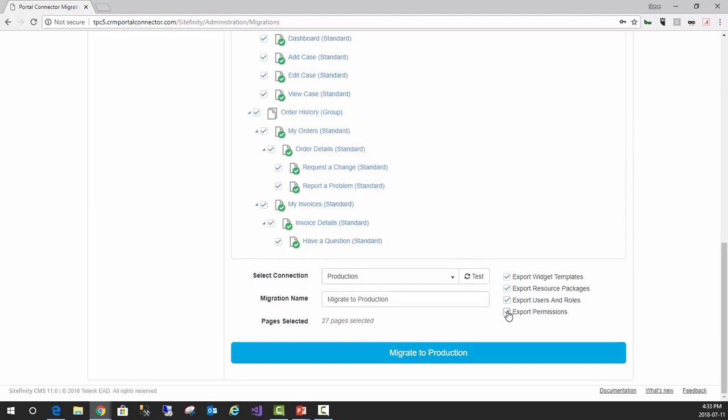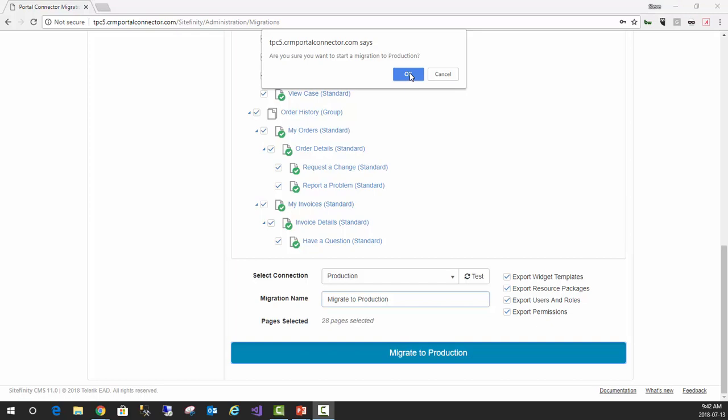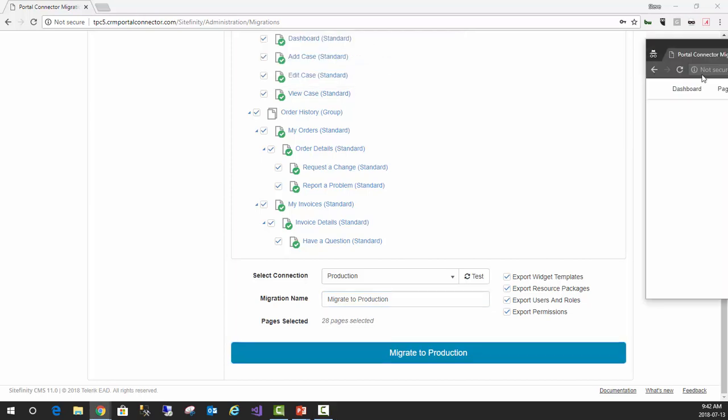So I'm going to take all of that, and then simply when I click on this button and confirm it, it's going to begin that export. Okay, before I click this button, I think it's important to point out that I'm importing into a completely blank environment.